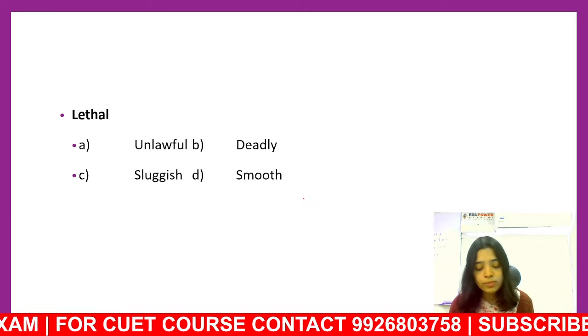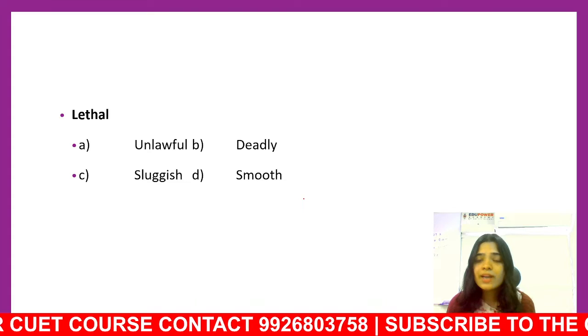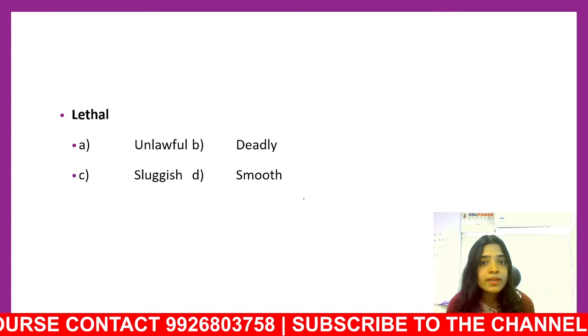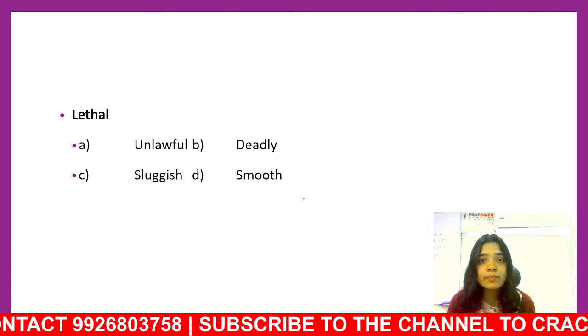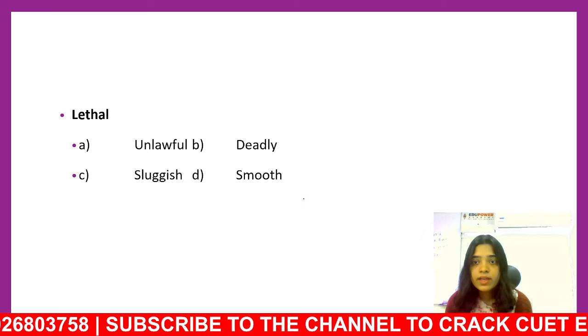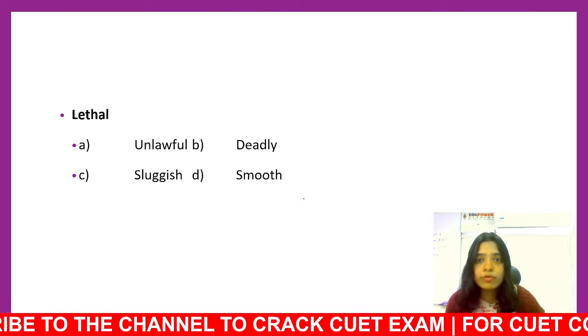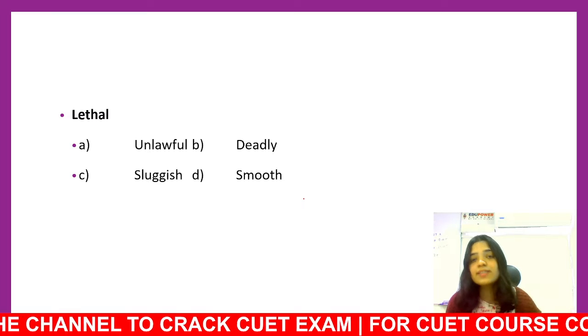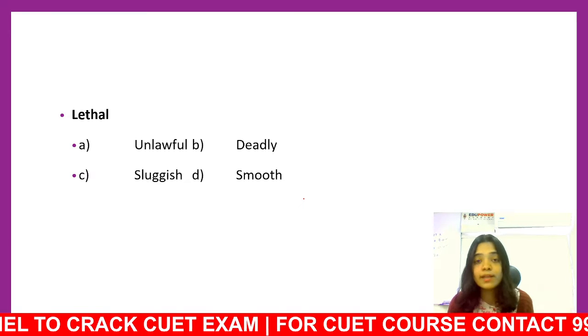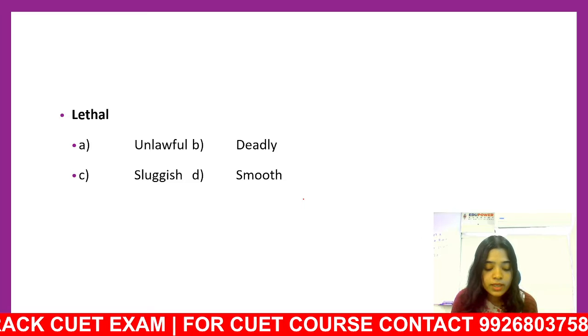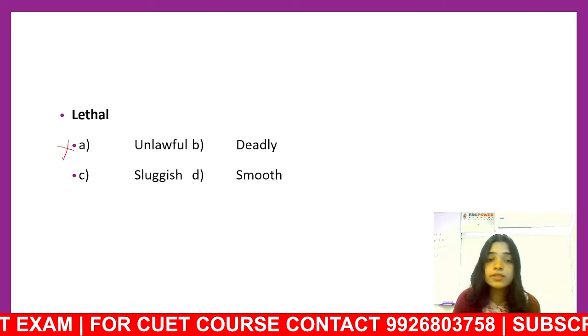So let's go by the options. What's unlawful? Unlawful cannot be lethal. A lethal weapon cannot be an unlawful weapon. The lethal death blow cannot be an unlawful blow which caused death. It's simply not a synonym and it's not a meaning for lethal. So unlawful gets crossed here.